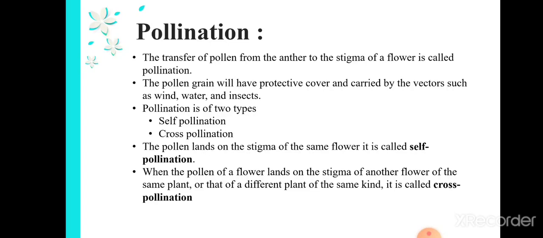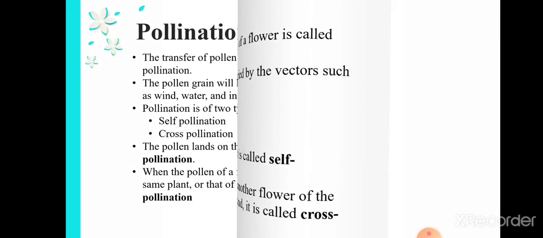We have seen that the pollen grains will be transferred to other flowers by means of water, wind and insects, right? So when these pollen grains fall on the same plant, the pollination is called self-pollination, and when the pollen grain falls on another flower of the same kind, it is called cross-pollination. See,